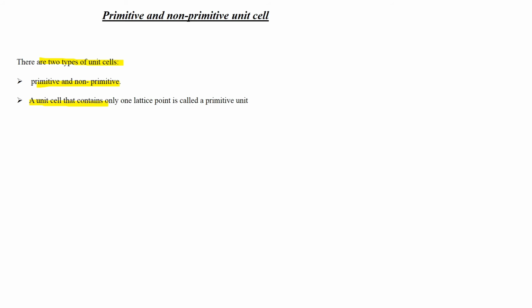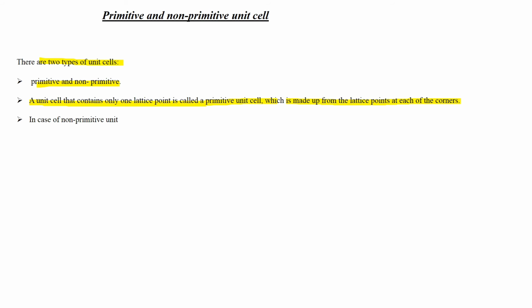And now primitive and non-primitive unit cells. There are two types of unit cell, primitive and non-primitive. A unit cell that contains only one lattice point is called a primitive unit cell, which is made up from the lattice point at each of the corners.